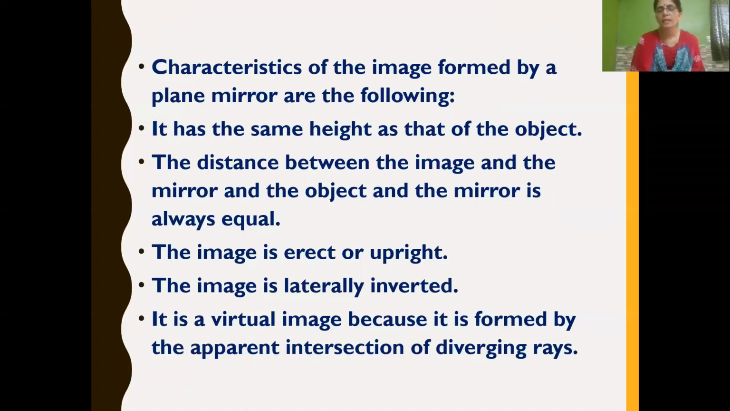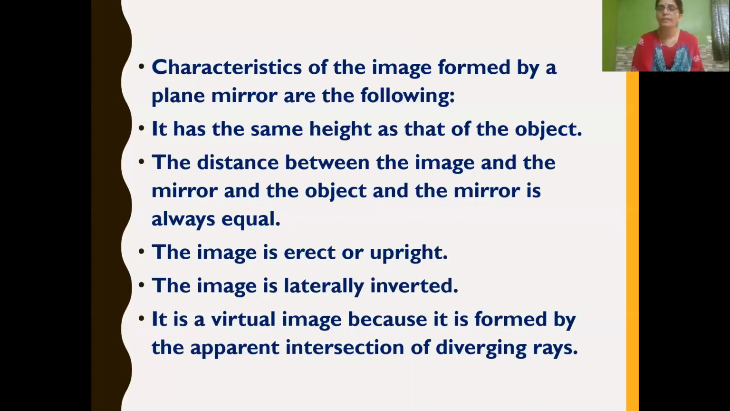The third characteristic is that the image is always erect. Erect means upright position. Then we have learned the image is laterally inverted, and also the image is a virtual image. What is a virtual image? The image which cannot be obtained on a screen is called a virtual image. So for these last two characteristics, what is lateral inversion and how is a virtual image formed?